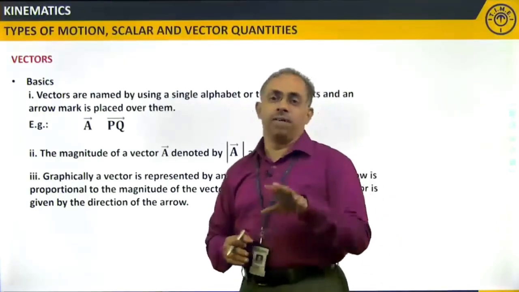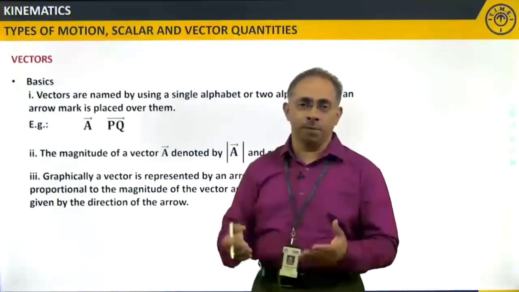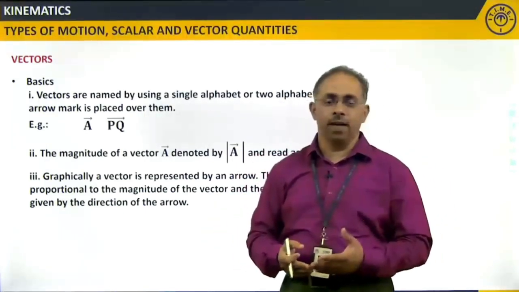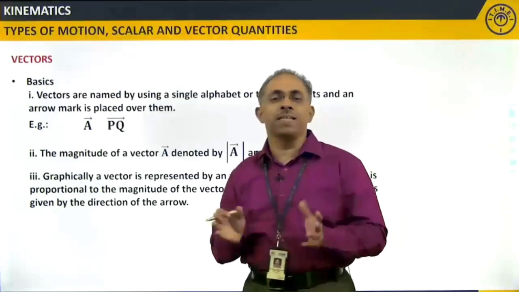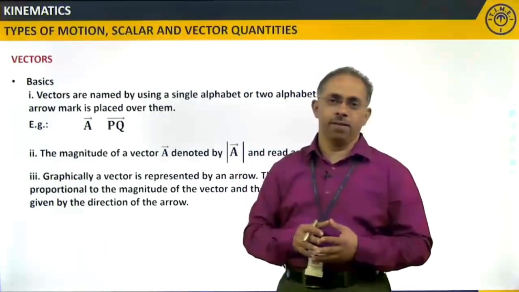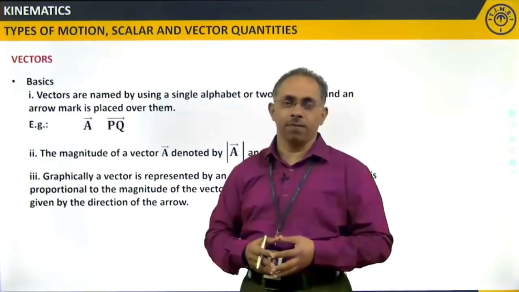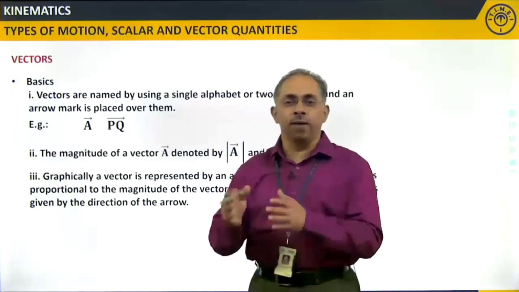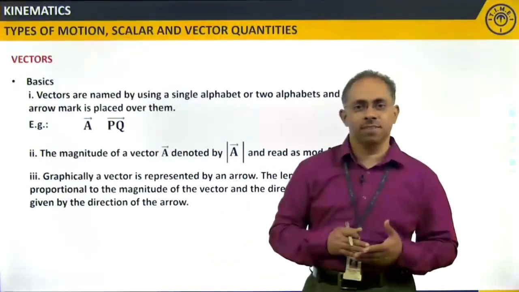But when I want to represent a vector quantity on paper, and show how it is used or how an operation can be done on it, I'll go with the geometrical representation.